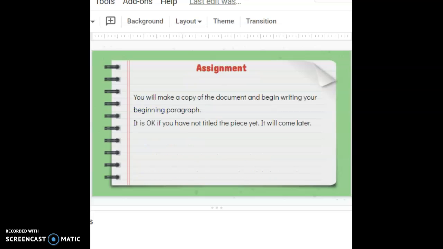You're going to submit it on a Google Doc in the assignment portion. Be sure that you've included as many details as you can, that you have the reader hooked. They want to read the rest of the story. Remember, today you're going to do the plan and the beginning paragraph. Tomorrow we'll work on the middle paragraph and the ending paragraph.